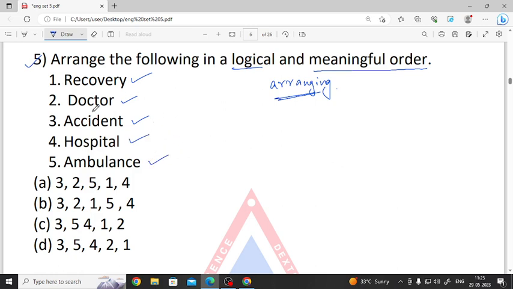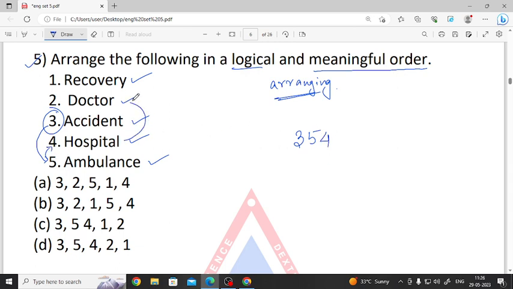So we know how it is interrelated. First should be accident. If there is an accident, then the ambulance comes. The ambulance takes us to the hospital.